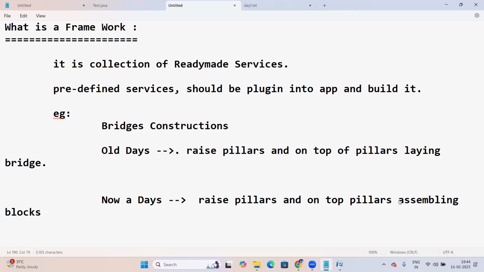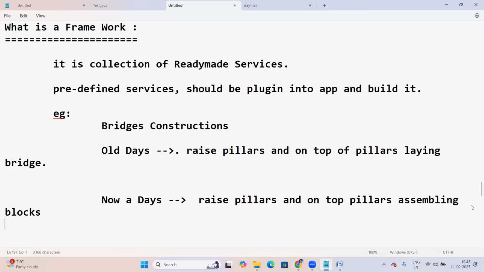That block is ready-made. It is something like a framework. In a framework, everything is readily available. So we take all the components from the framework and plug them into the project, building the project here.